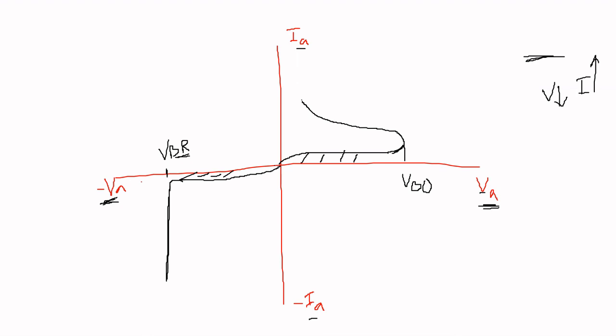And after reaching the minimum value of voltage, this current suddenly increases. This axis is the voltage axis and this is the current axis. So there is a decrement in voltage, and similarly an increment in current, after reaching the minimum value of voltage,